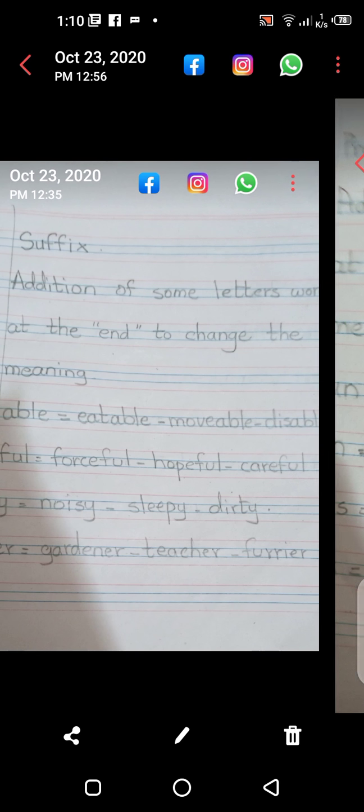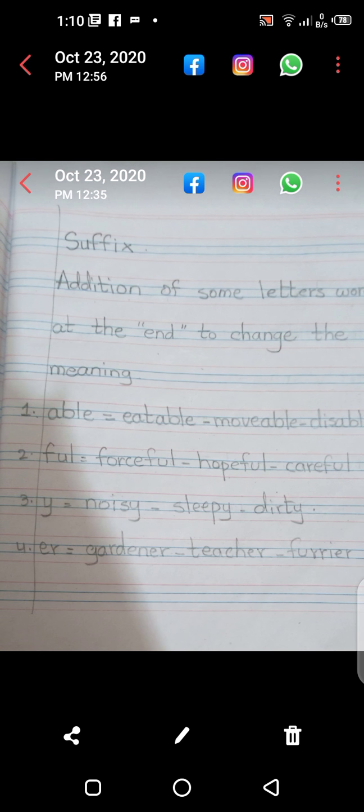Okay. In the same way, suffix: addition of some letters or words at the end to change the meaning.